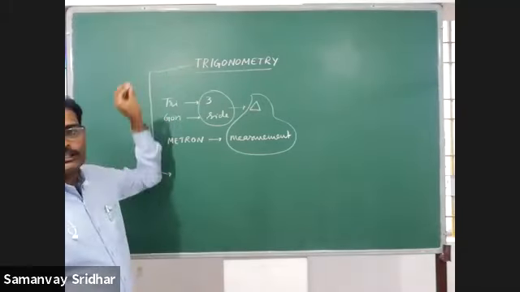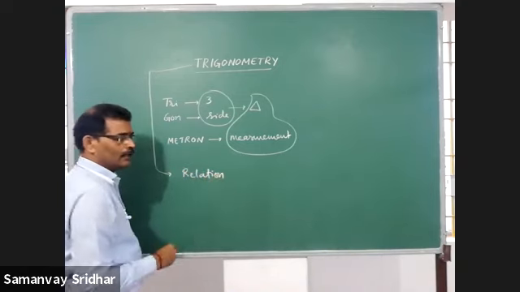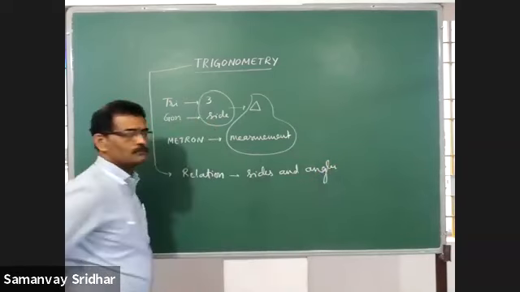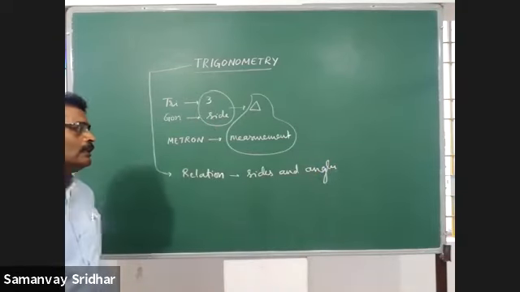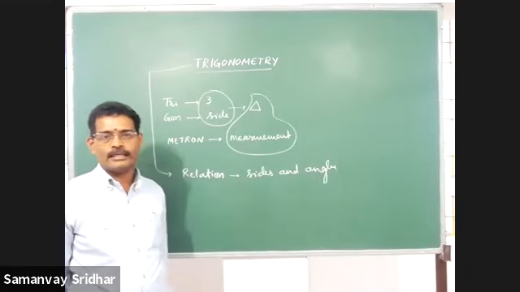Trigonometry is the branch of mathematics which deals with the relation between the sides and angles of a triangle. Consider any triangle. You will get three sides and also three angles, isn't it?